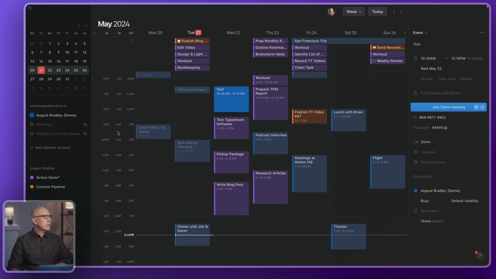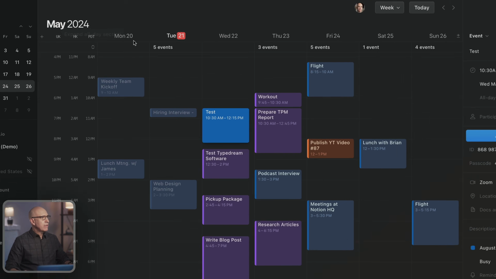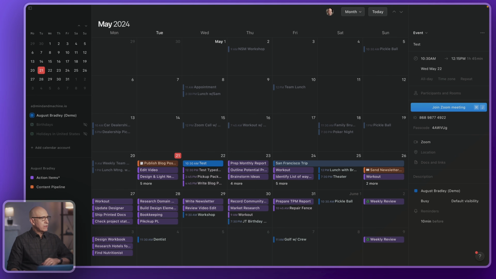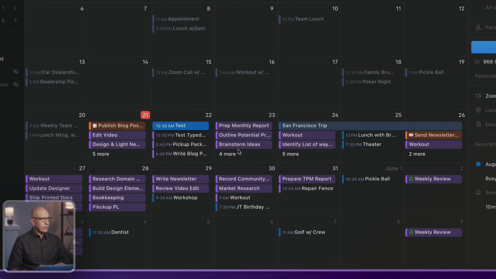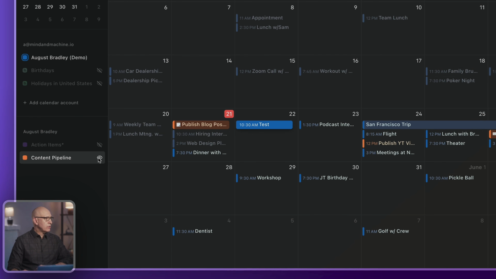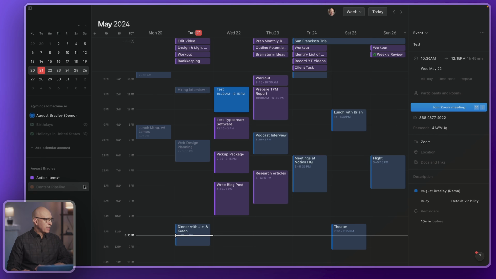And then finally, one other aspect of this implementation with the Notion databases that I do find frustrating is that in Week View, it's great having the list on top of the tasks in your task database or your action item database in PPV. In Month View, you'll see it's piled up down here and there's just not room for them. So you got 5 more, 4 more, 5 more. It doesn't work in Month View. So you can turn that off, which is great, and that's no problem. But then in Week View, you want to have it, then it's turned off. So then you got to turn it back on.